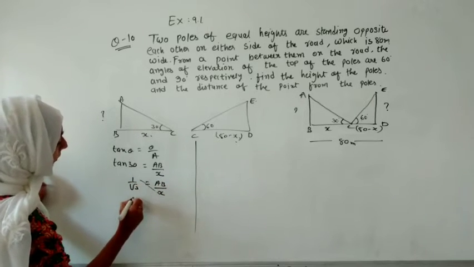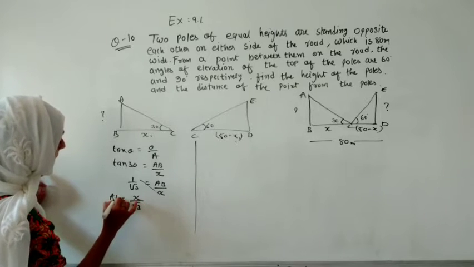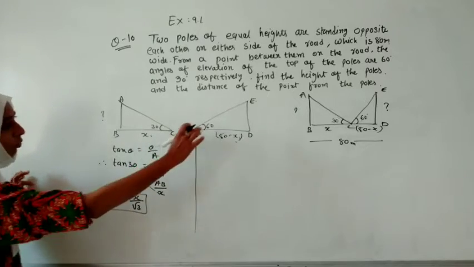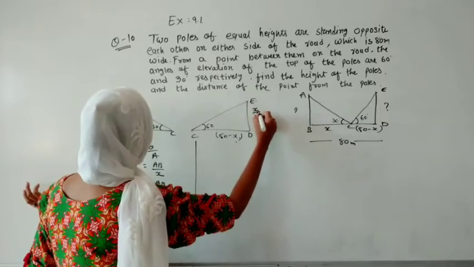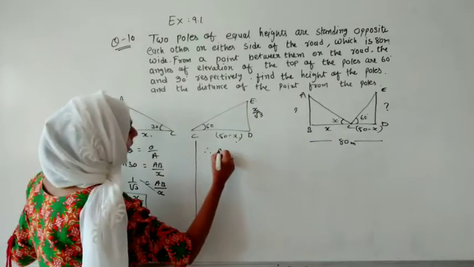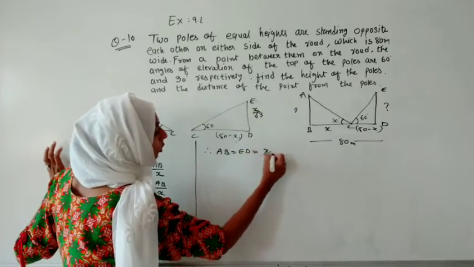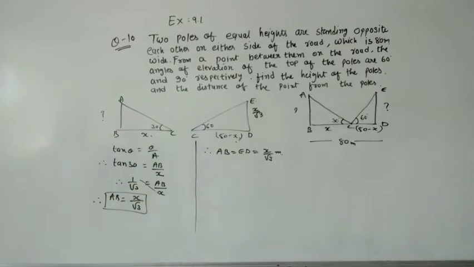So here we are getting x upon under root 3, and that is the value of AB. Let us keep it as it is, because our AB is equal to ED only. So let me mention over here, AB is equal to ED because the poles are equal, so they both are equal. x upon under root 3.